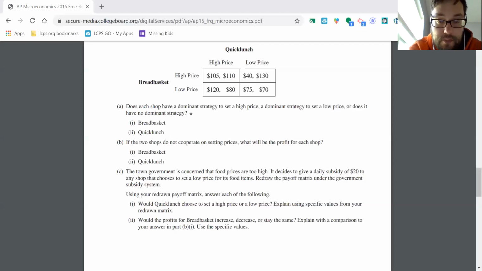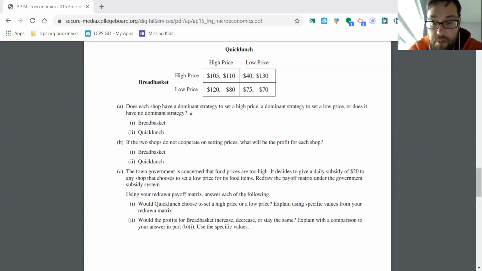Over here, we have Breadbasket. They're going low, right? So we scratch that one out. They get the subsidy, but the other firm is going high. Now, in this case, they both are going low, right? So they're both going to get the subsidy there. So we have 95 and then 90.